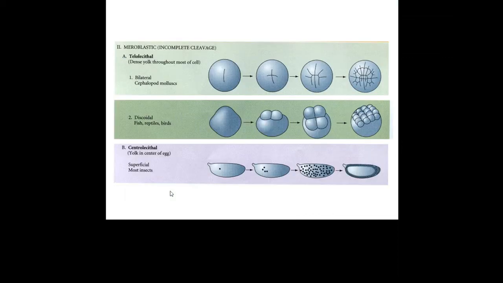Coming to the second broad category of cleavage, the meroblastic cleavage, that means incomplete cleavage, which occurs in eggs which have a large amount of yolk, either concentrated at one pole of the egg or located centrally. So these can be bilateral meroblastic cleavage in telolecithal eggs, or discoidal meroblastic cleavage, and centrolecithal eggs have superficial meroblastic cleavage, obviously because there is nowhere else that the cytoplasm is present and cleavage can occur. Let's take meroblastic cleavages individually.